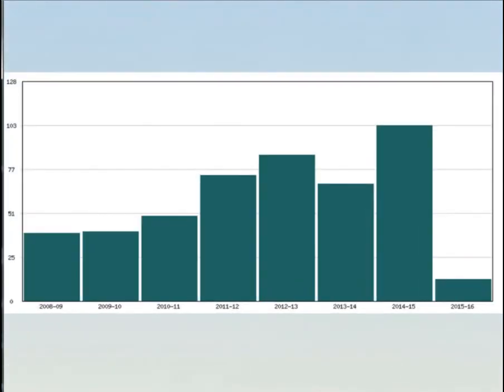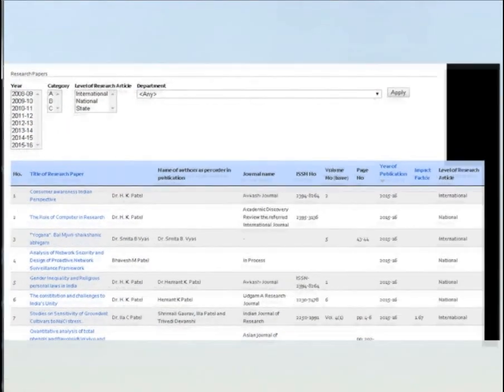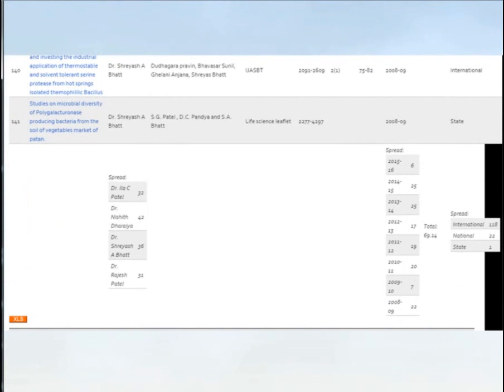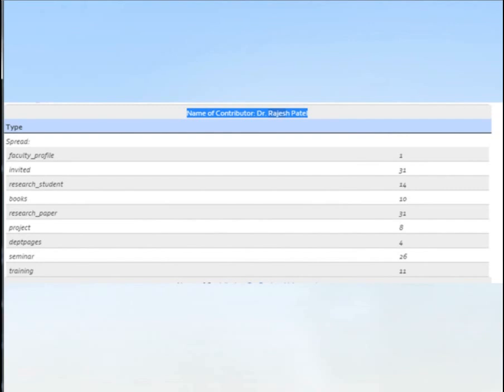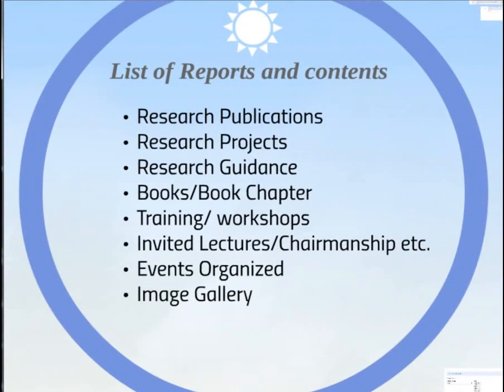After entering this data, we can visualize these things in the form of statistics for presentation for any purpose. The detail of this presentation can be visualized in the form of a table in a segregated manner for the analysis as per the year, counting, spread and other. So in one click you can get all the information whatever is required for a given parameter. Even per faculty contribution in the various activities can be counted and centrally monitored.